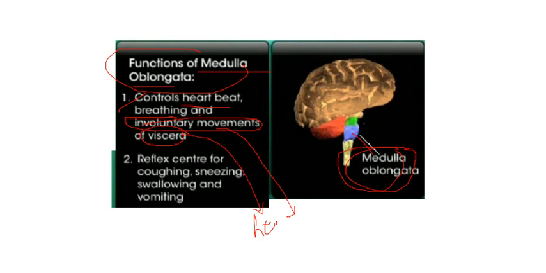And the most important function of the medulla oblongata, it is also responsible for reflex actions like coughing. It is also the reflex center. It is the center for coughing, sneezing, swallowing and vomiting. This was all about the medulla oblongata.